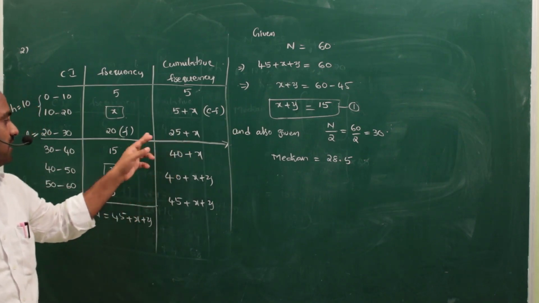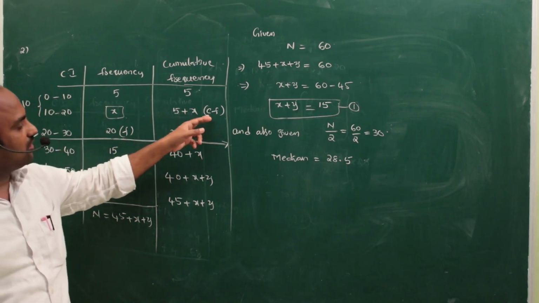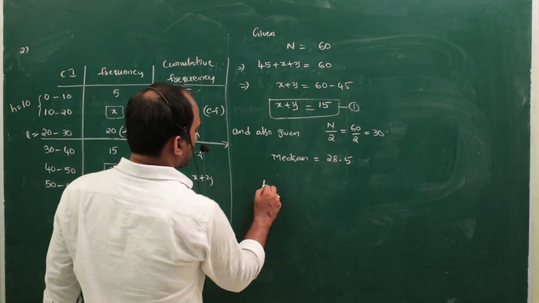25 plus x is the median class. Its frequency is called the F value. The before one is called the CF value. This is our lower boundary L. So H is nothing but the difference between two consecutive lower limits. That means 10 minus 0 is nothing but 10. Now median is equal to, what is the formula?